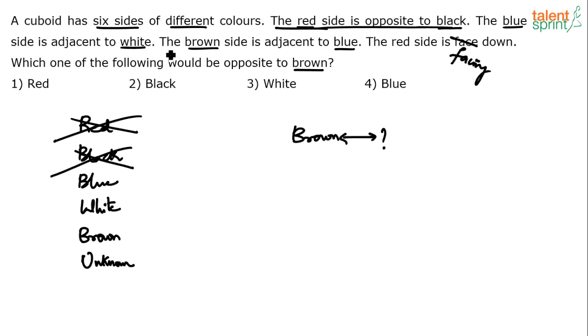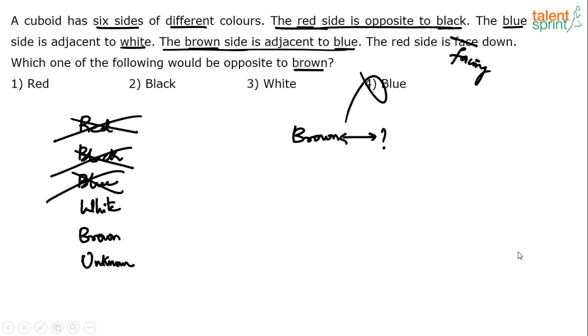Now try and understand, if the brown side is adjacent to blue, can brown be opposite to blue? No. Either the sides are adjacent or they're opposite. They cannot be both adjacent and opposite at the same time, right? So the very statement that the brown side is adjacent to blue tells us that blue cannot be the answer. Blue cannot be opposite to brown. So blue is also ruled out.